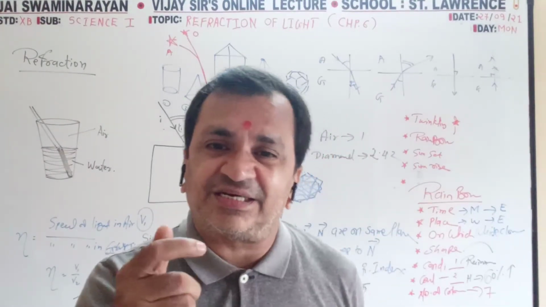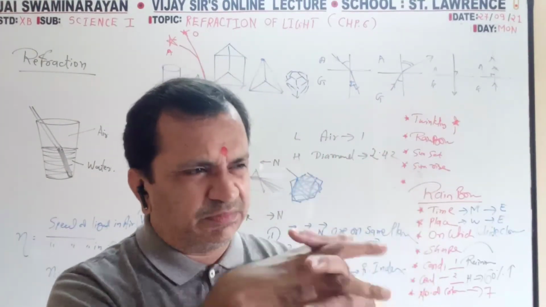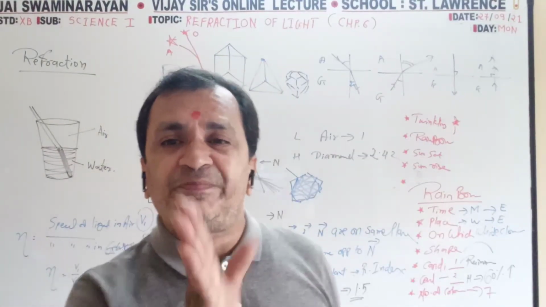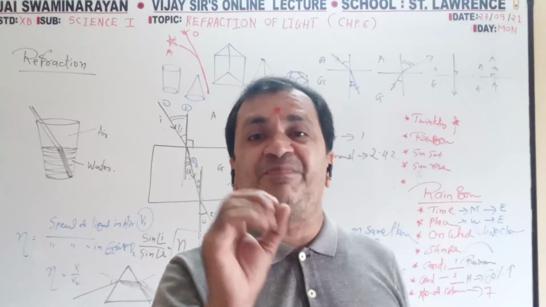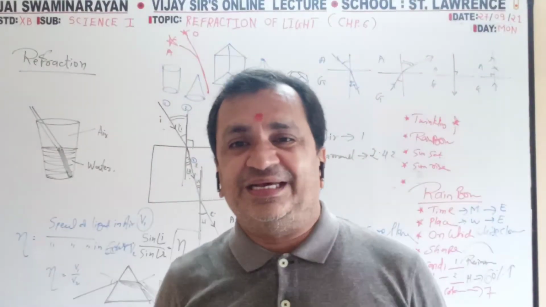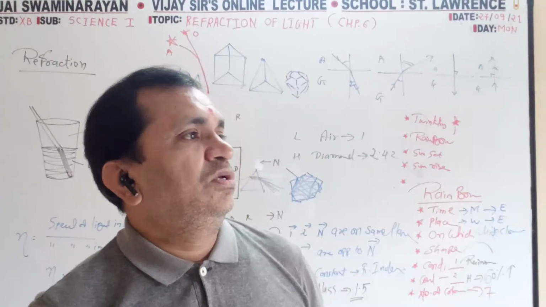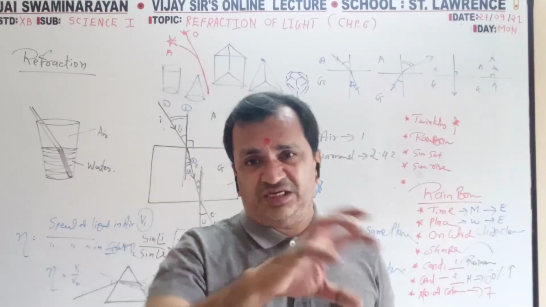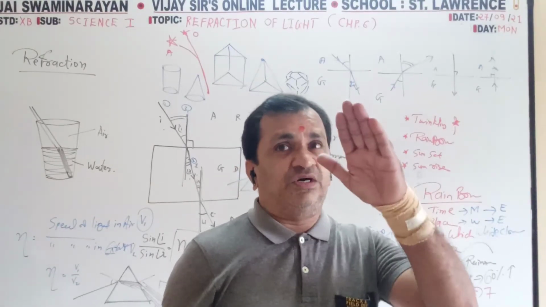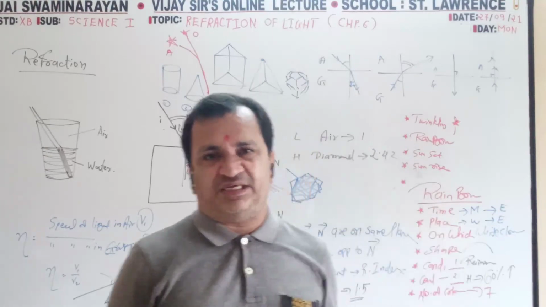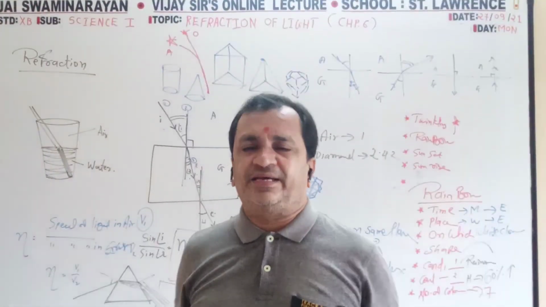Those bubbles act as a prism, and when the sunlight passes through the prism, it splits up into 7 colors, and those 7 colors appear on a white cloud. Why is it a half circle? Because the sun is round, and from one part of the sun, east or west, the cross rays are passing, and it appears like a half circle.